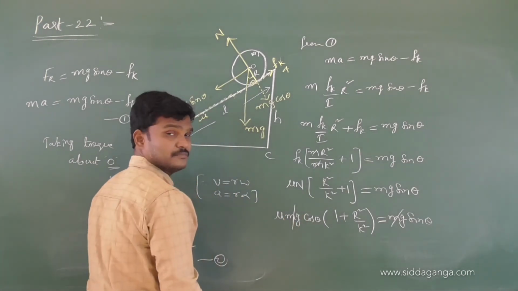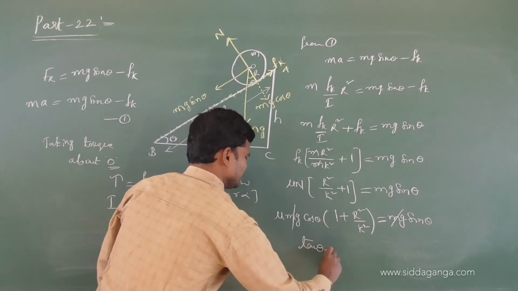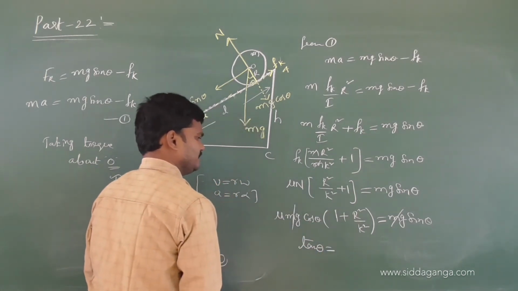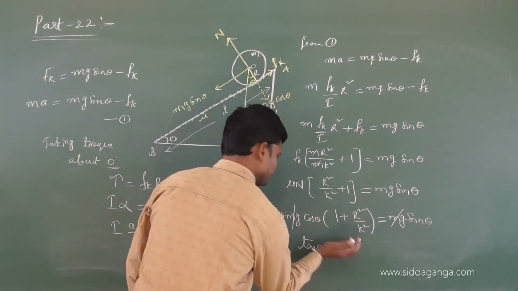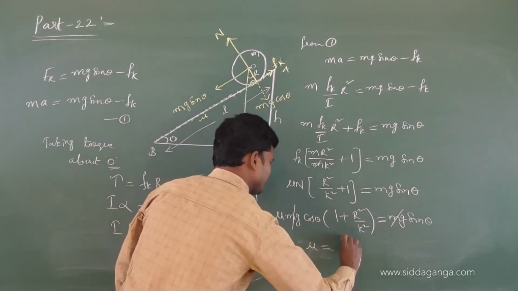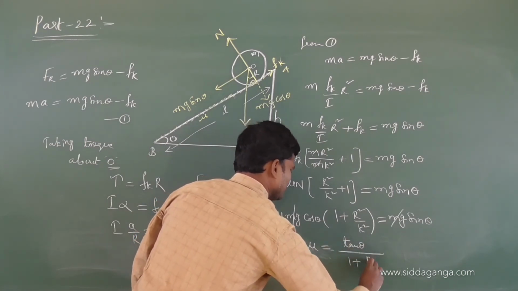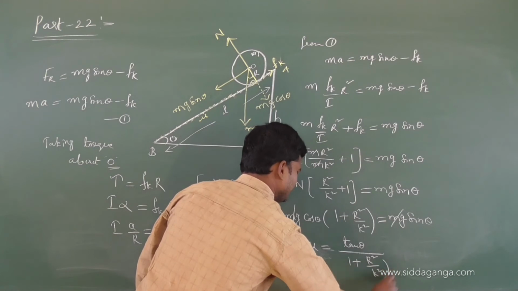Mg cancels. Tell me the tan theta value from this. Tan theta, or let me write mu is equal to, take cos, tan theta over 1 plus r square by k square.